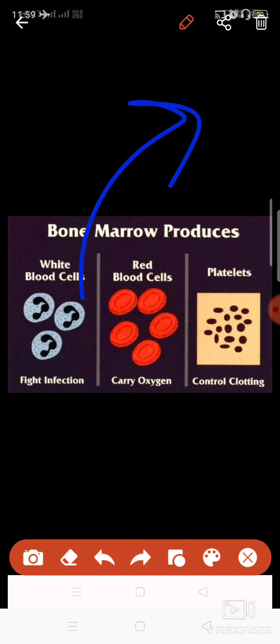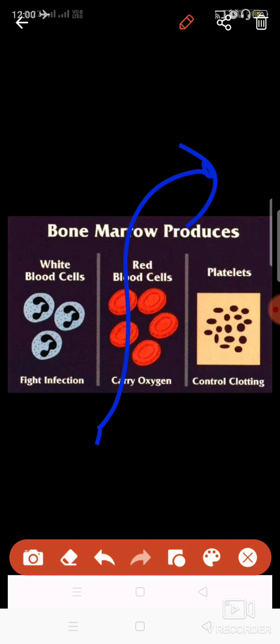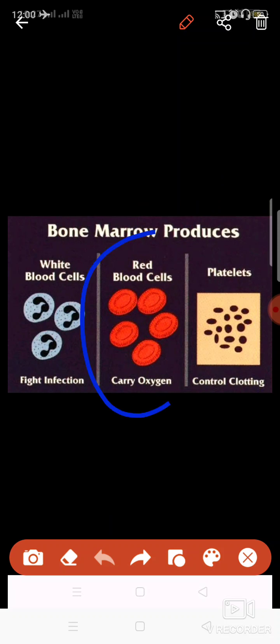So the function of RBCs is to carry the oxygen from your air. The lungs bring the oxygen from the air and it mixes into the blood in the alveoli, and that oxygenated blood will be transported or circulated in the body. So this is the function of RBCs.